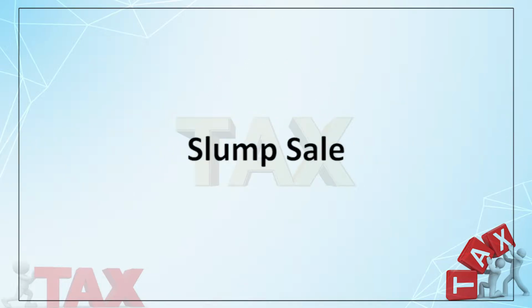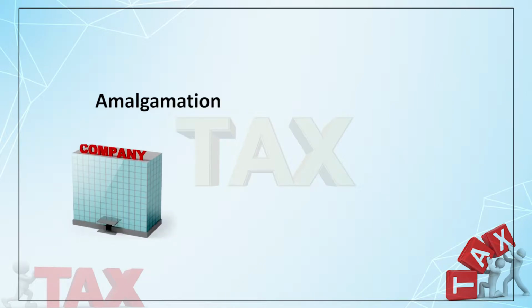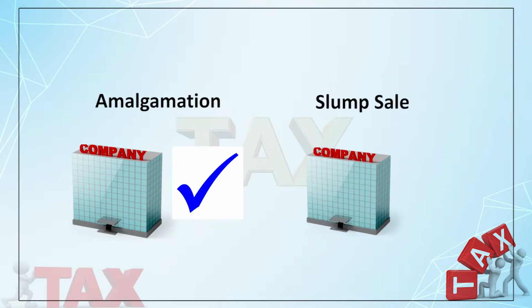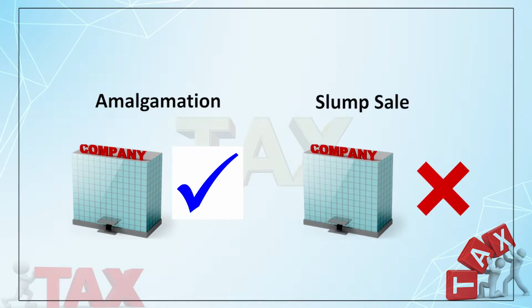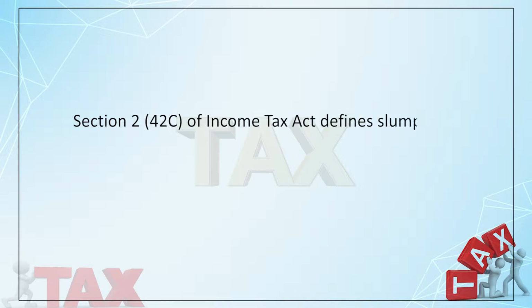Basically, what is the difference between these three: amalgamation, demerger and the slump sale? Amalgamation and demerger can be done only in case of companies, but slump sale has not been restricted to companies. Any other entities can go for a slump sale. Then what is a slump sale? Section 2(42C) of the Income Tax Act defines what slump sale is.